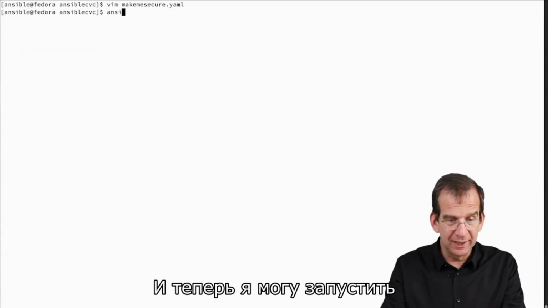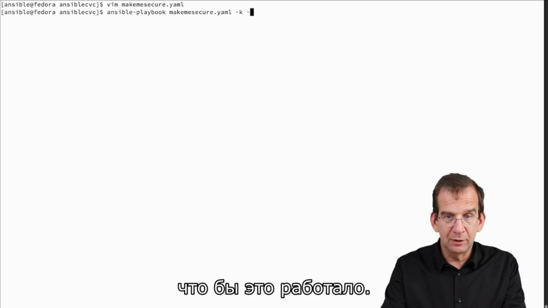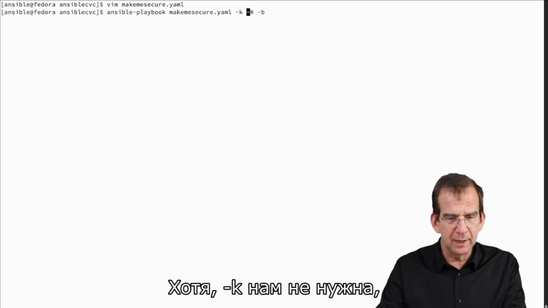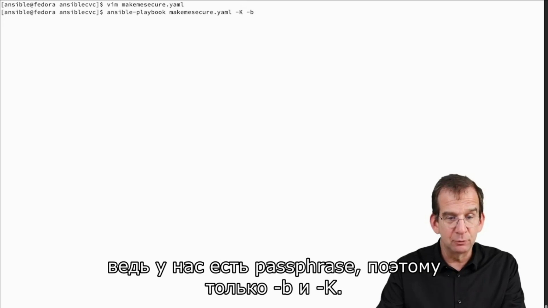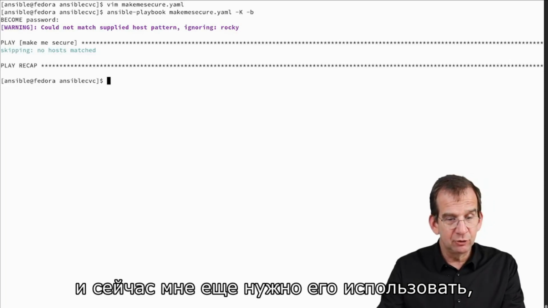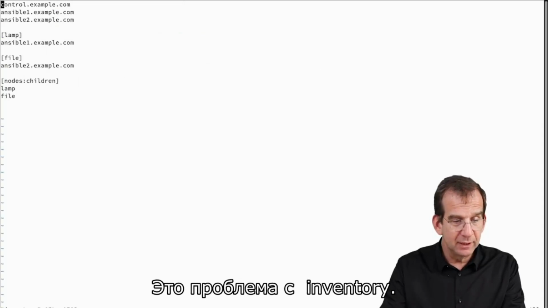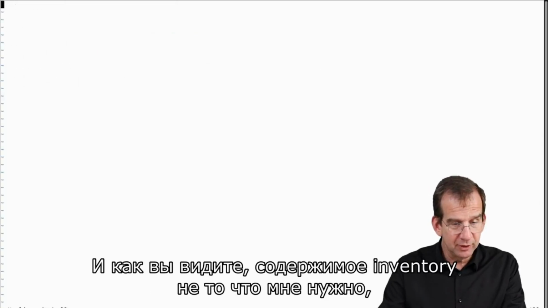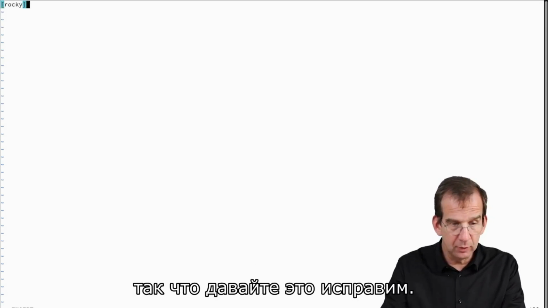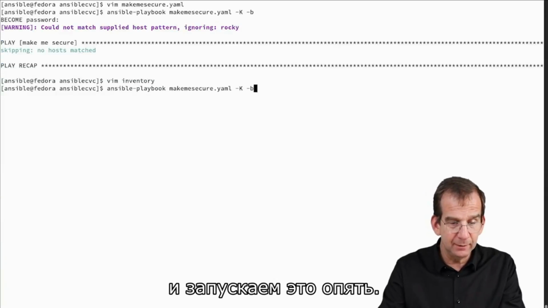So now I can use ansible-playbook on makemesecure, -K and -b even. No, not -K, we have a passphrase, just -b and -K. That's a become password, and now I still need to use a become password. And oh no, no host pattern matched on rocky. That's an inventory issue. And as you can see, this is not the inventory that I need. So let me fix that. ansible1 and ansible2, and let me run it again.